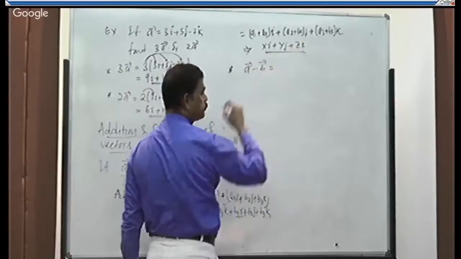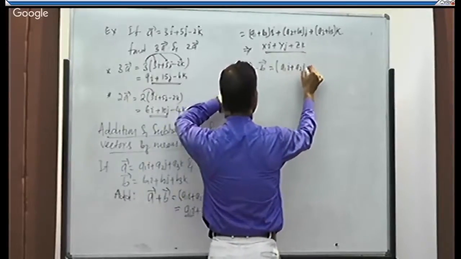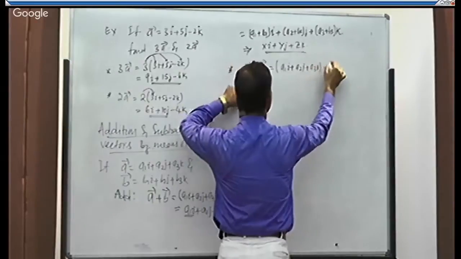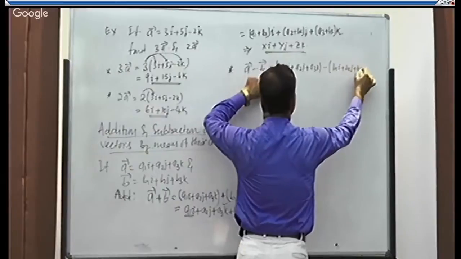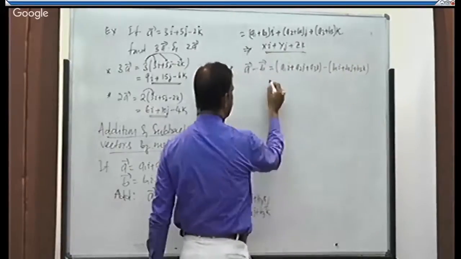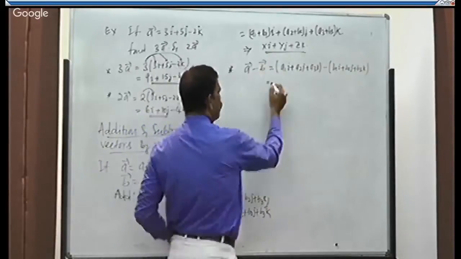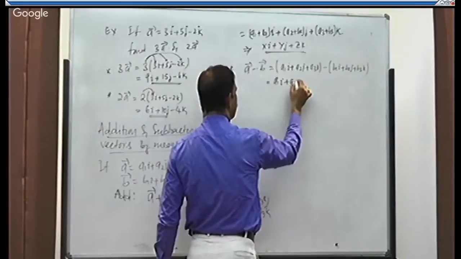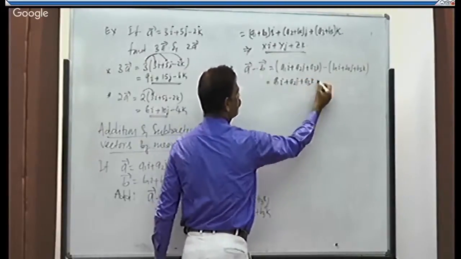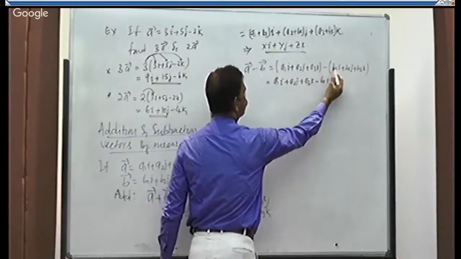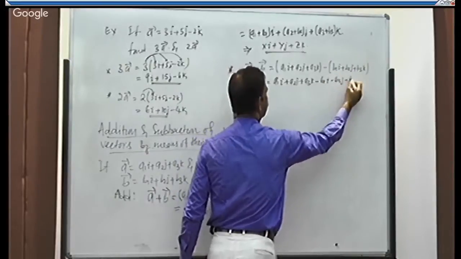Subtraction of vectors. Just write a1i plus a2j plus a3k minus of b. What is b? b1i plus b2j plus b3k. That is equal to, remove the brackets. Simple. So a1i plus a2j plus a3k minus of plus, minus b1i, minus into plus, minus b2j, minus into plus, minus b3k.